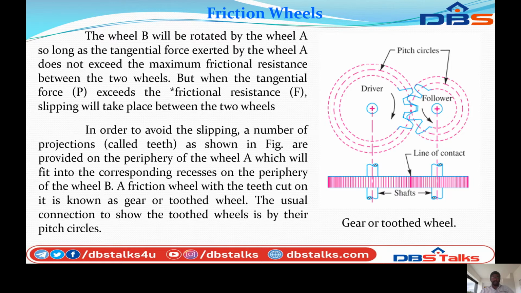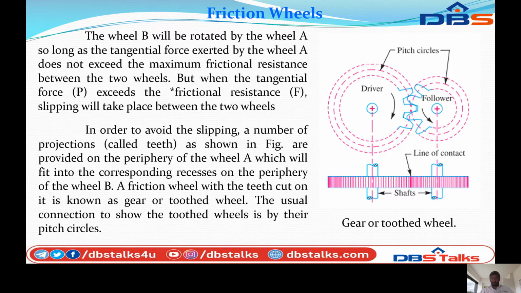The usual convention to show a toothed wheel is by the pitch circle. You can see the figure, this is the pitch circle. The dotted lines indicate the pitch circle. The driver will rotate in the clockwise direction and the follower will rotate in the anti-clockwise direction.